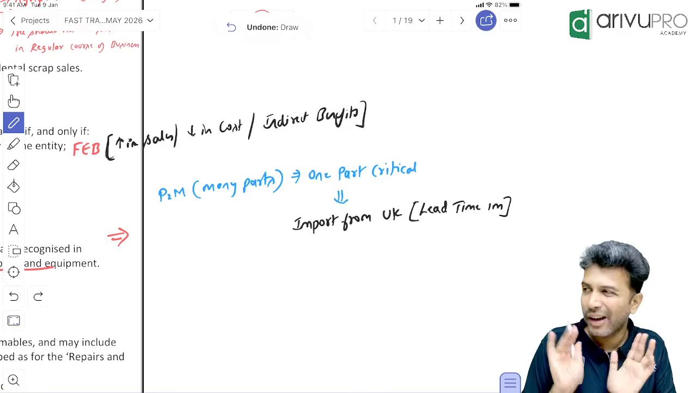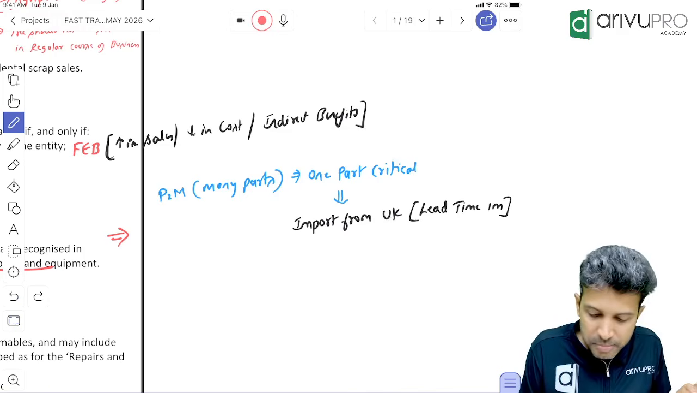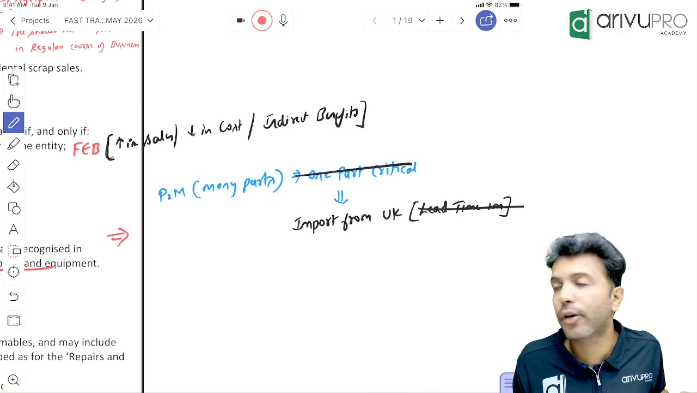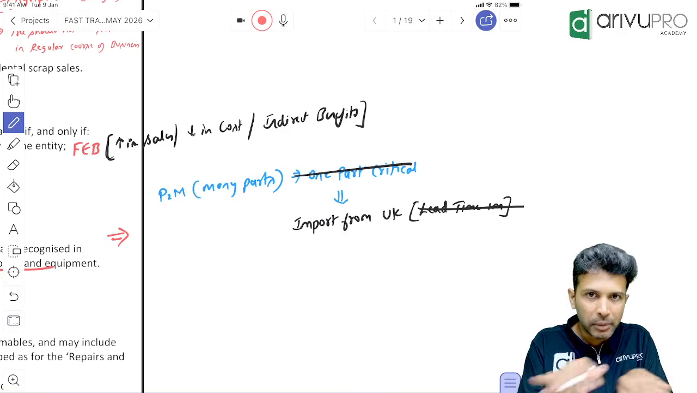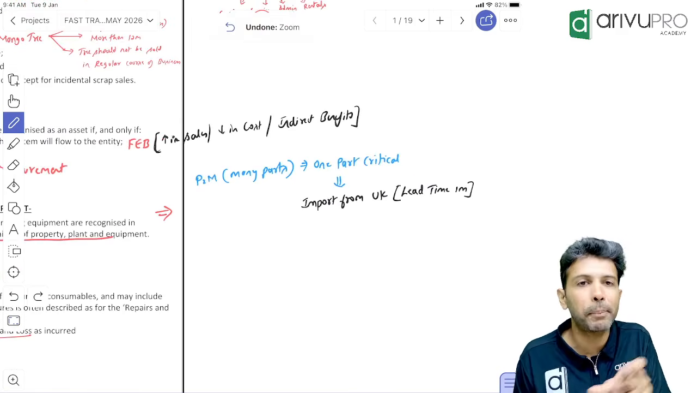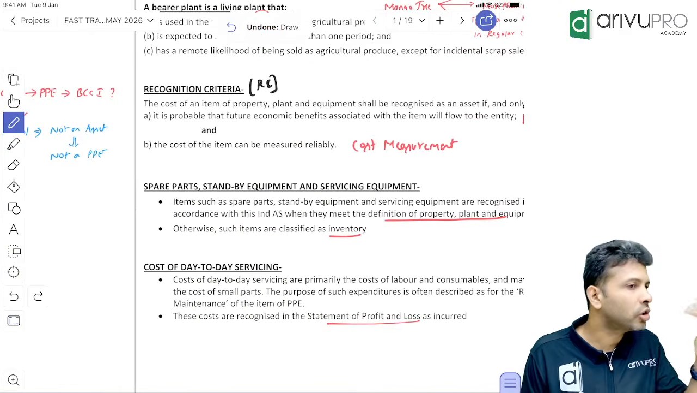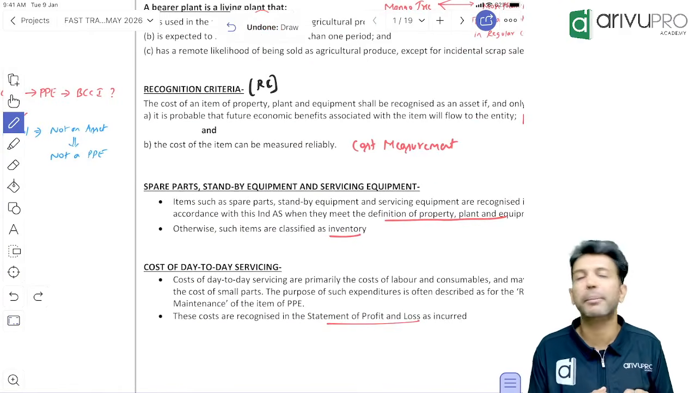I would like to buy this part and keep it as an extra because we don't want to take a risk. If this part breaks down, I have to wait for how many months? 1 month. In that 1 month I can't cancel my operations. So we may keep this critical part extra. That becomes what? Spare parts. Now what should we do for the spare parts of standby equipment?